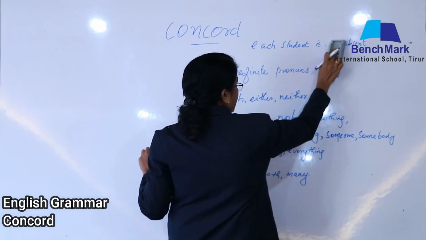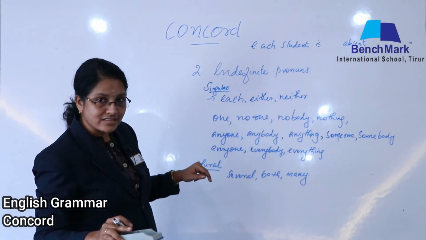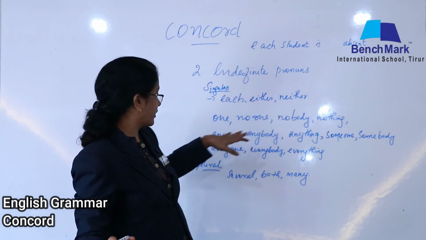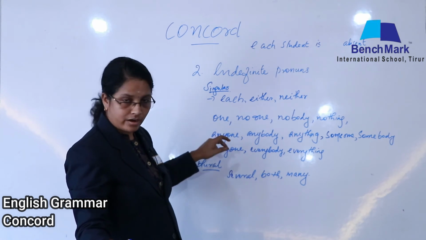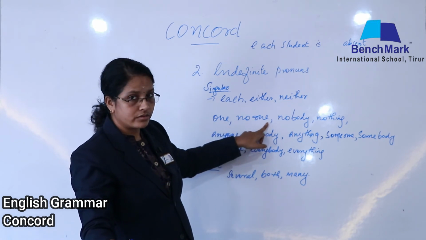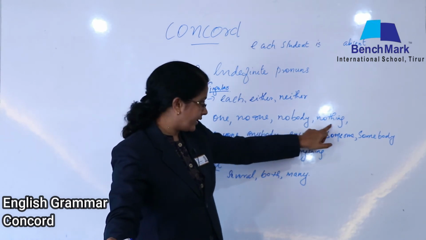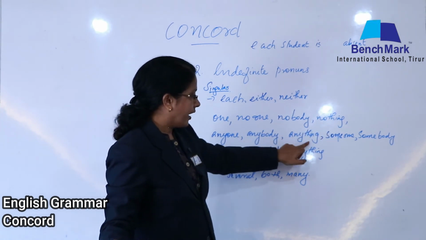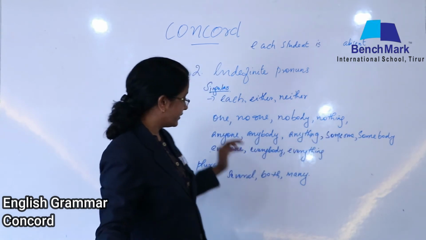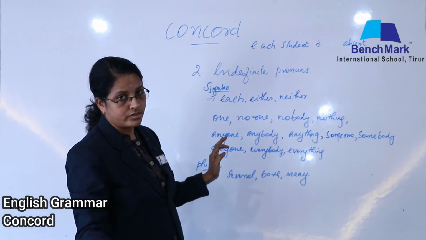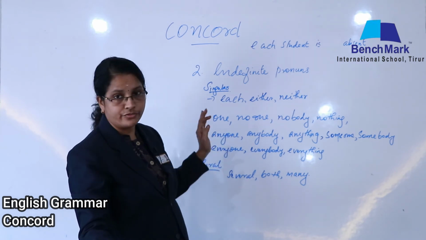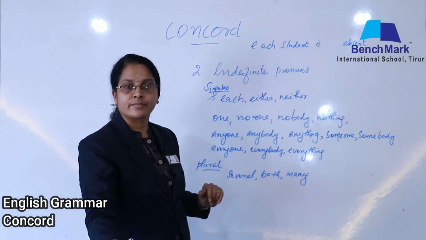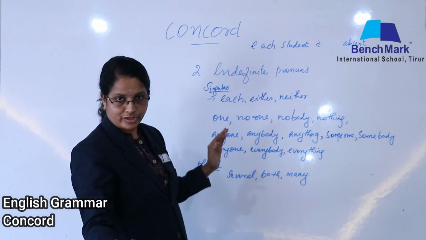Clear? Is it clear to you? Each student is absent. Likewise, either, neither, and all are singular. One is, not one are. Then no one is, no one are not. Then nobody is, nothing is, nothing are, no, nothing is. Then anyone, anybody, anything, someone, somebody, and all. These are all singular forms of verb. So there you should use the singular form of verb only in the present tense. Got it? So this is what you have to keep in your mind always.